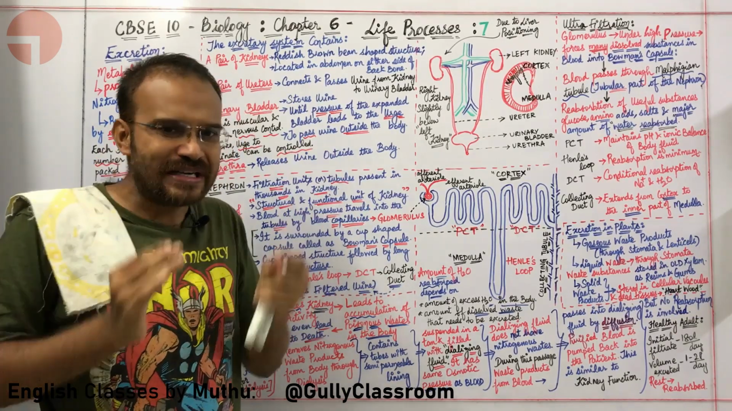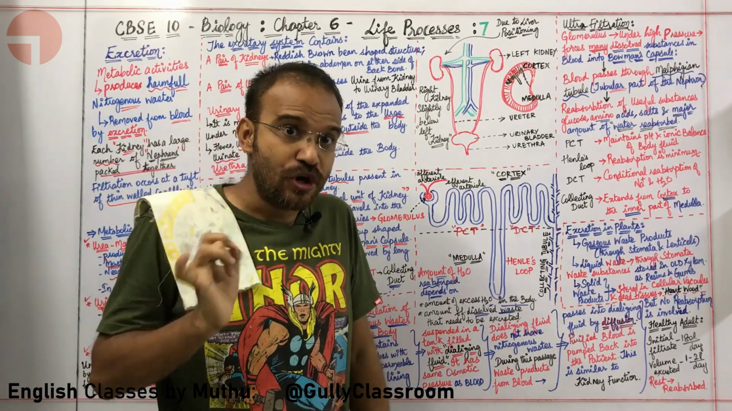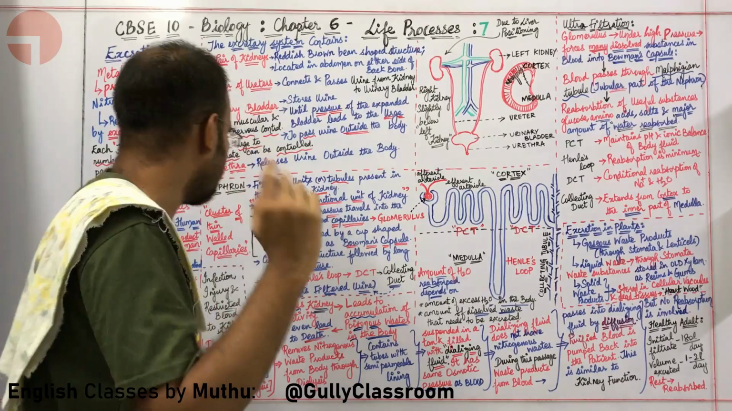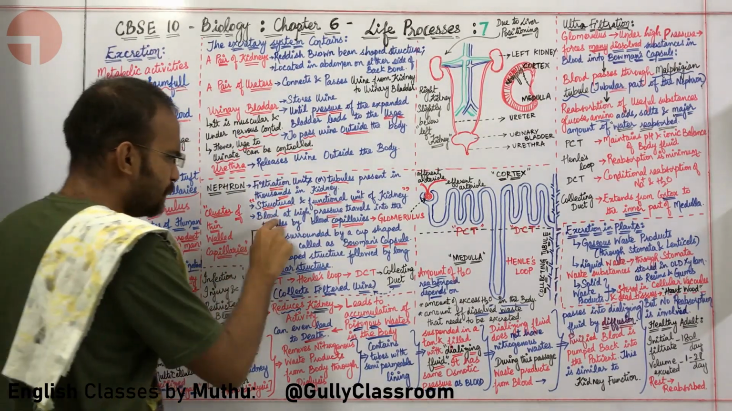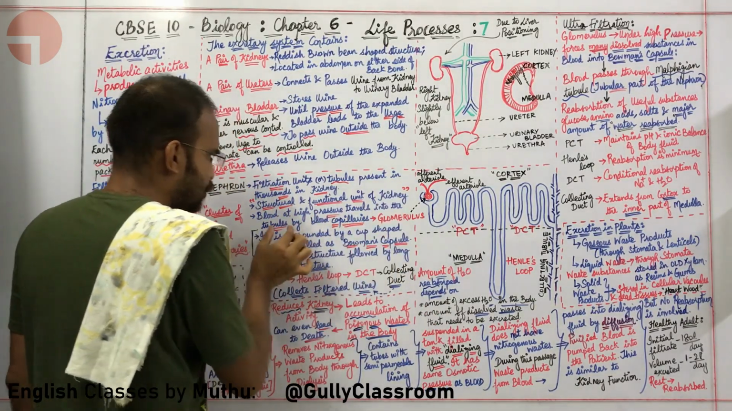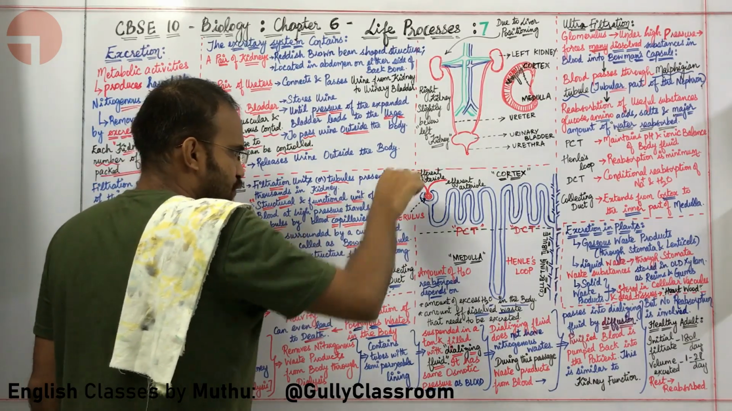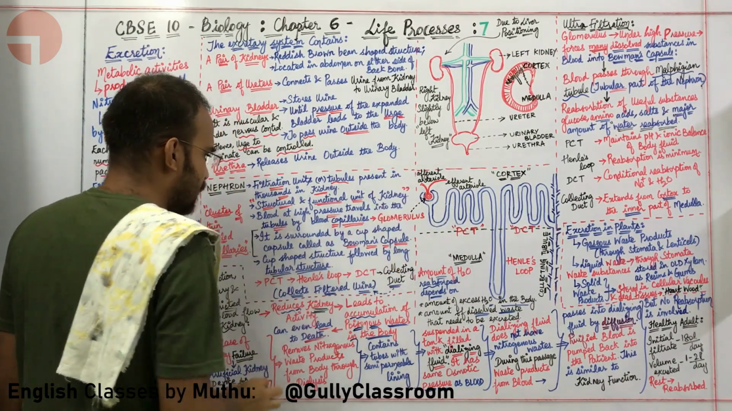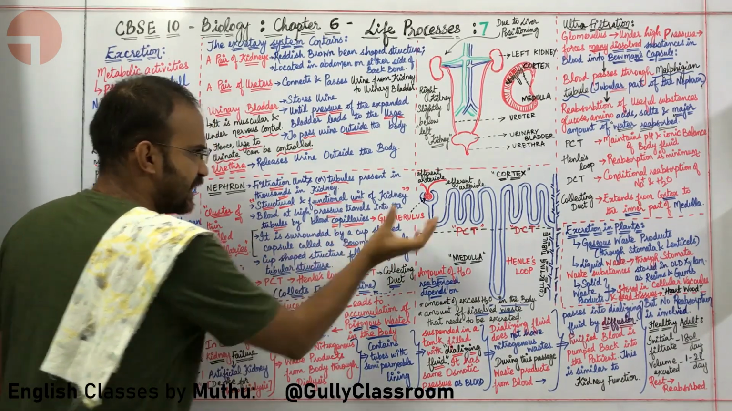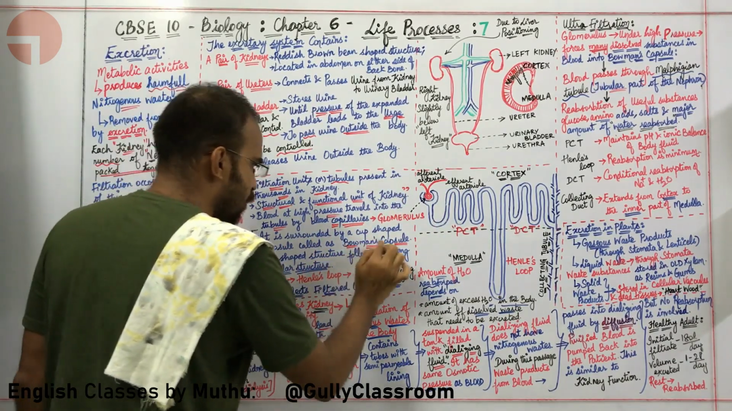Are you able to understand the two steps of how urine is being formed? Yeah, come on guys. So blood at high pressure travels into the tubules by blood capillaries. What tubule? Glomerulus. So it is going inside into the glomerulus. It is surrounded by a cup-shaped capsule. The cup-shaped capsule is called Bowman's capsule.